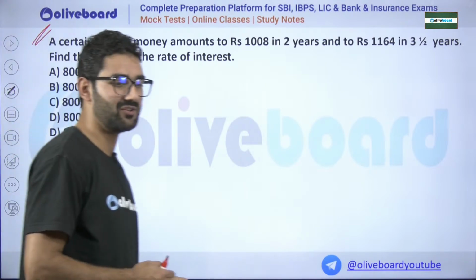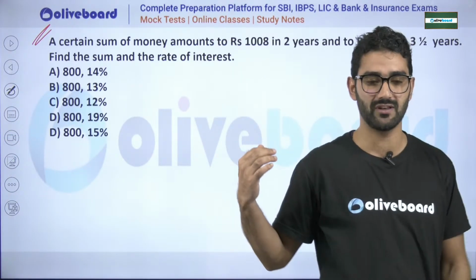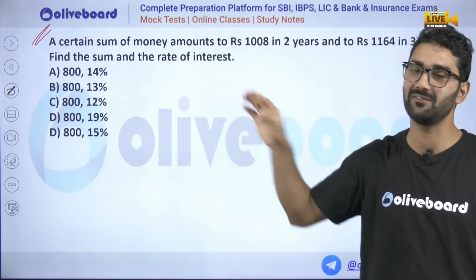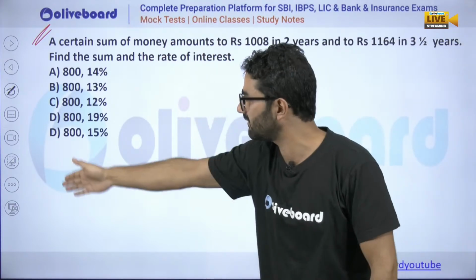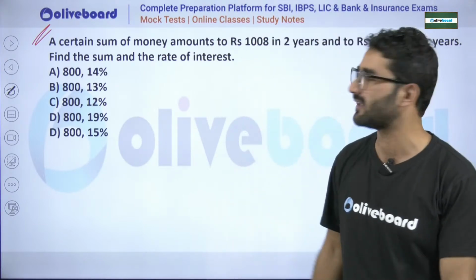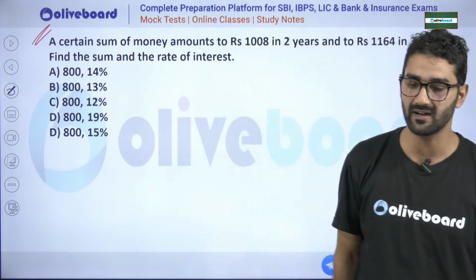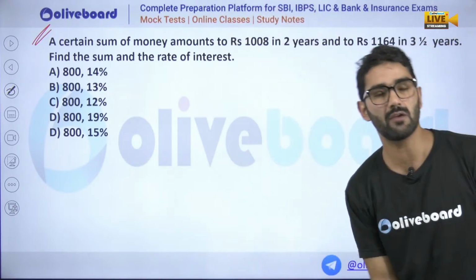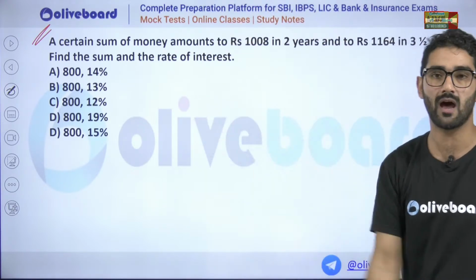First of all, I want to tell you something quite interesting from this question. You have to find the sum, the principal, and the rate of interest. First thing is clear: the sum is given. You have to look at the answers as well. Principal is itself 800, so principal is given as 800. Now you will focus on the interest.